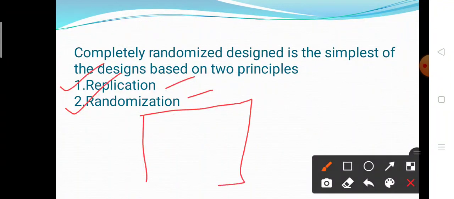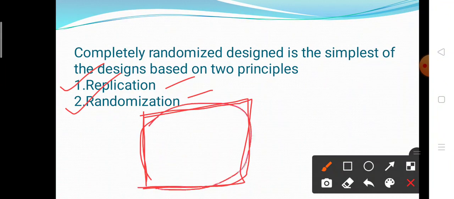Because the CRD design is used when your experimental material is homogeneous, so there is no need of the third principle. Here the local control principle, that is block, is absent because there is no need to make blocks. Blocks are formed for heterogeneous experimental material, but the given experimental material is homogeneous. It contains only sugar cane crops, so there is no need of the local control principle.